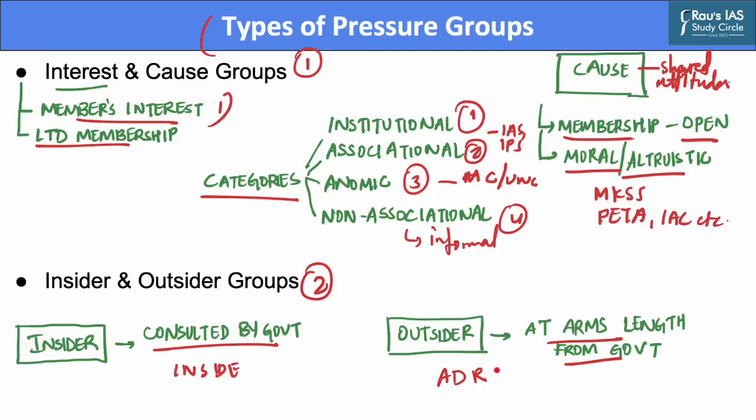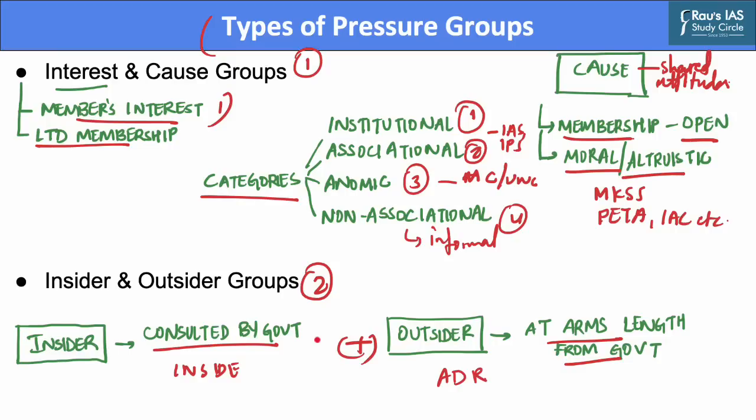But many a time, many of these groups employ both insider and outsider tactics. This certainly applies in the case of a high-profile insider group, which recognizes the ability to mount a public opinion and a media campaign to strengthen their hand when it comes to bargaining with the government.